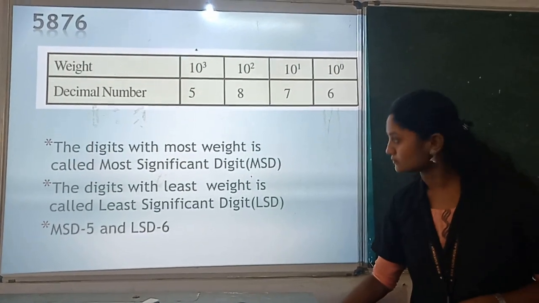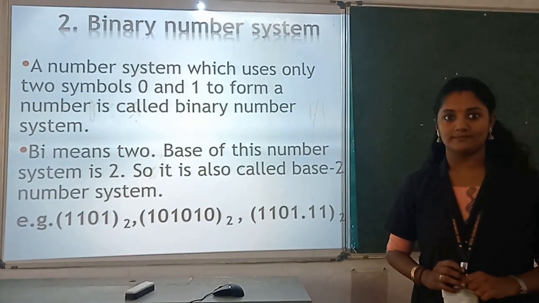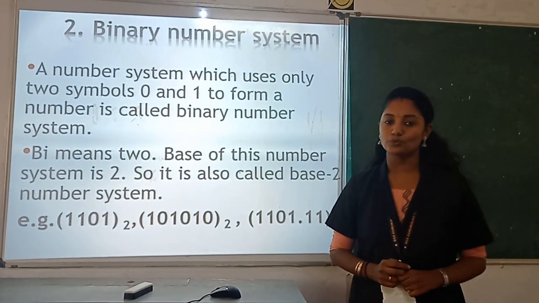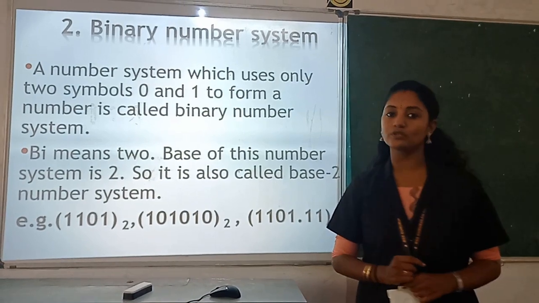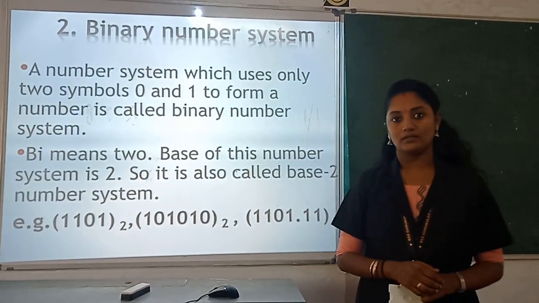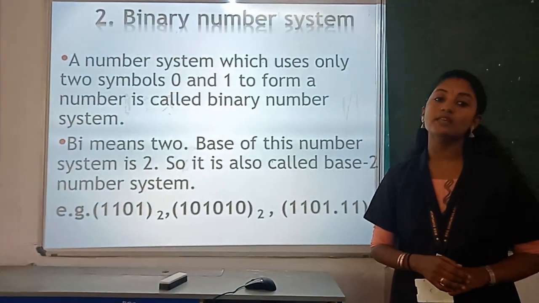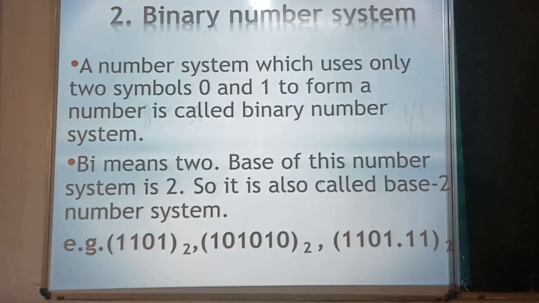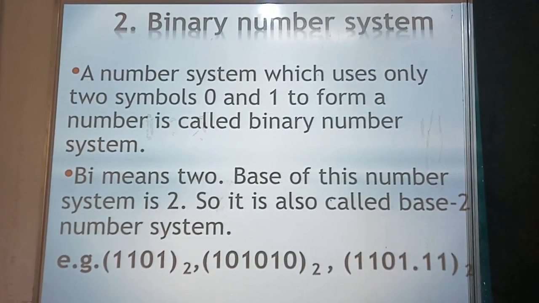Okay. Now second one, binary number system. So binary means 2. Bi means 2, right? So in binary number system it has 2 symbols or 2 digits, 0 and 1. Okay, so the base is 2, so we can call it as base 2 number system, right? So bi means 2 and base of this number system is 2.